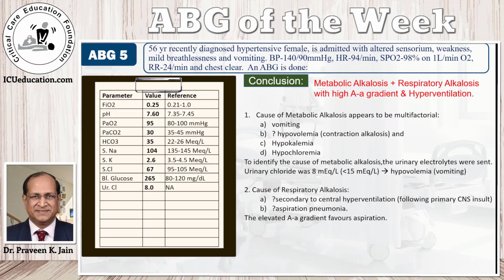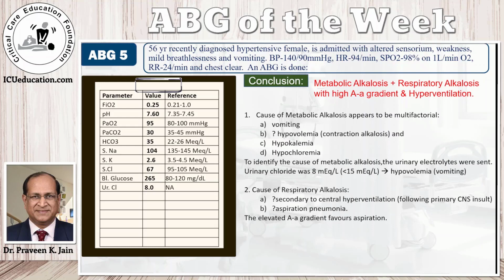Well, there is evidence of an altered sensorium, there's weakness of the body on one side. So there could be a central cause for the hyperventilation following a primary CNS insult like a cerebral hemorrhage or a stroke. Since the alveolar arterial gradient is affected, it means that it is possible that the person aspirated because he's vomiting, and therefore there is aspiration pneumonia. There could be neurogenic pulmonary edema as a cause, but it is unlikely. It's usually more common if there is a convulsion or a status epilepticus, etc. The increased alveolar arterial gradient favors an aspiration pneumonia.